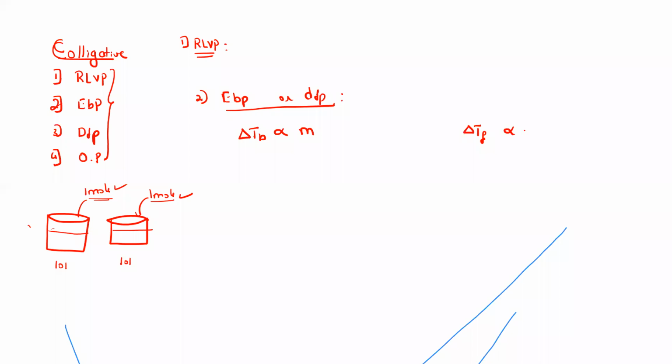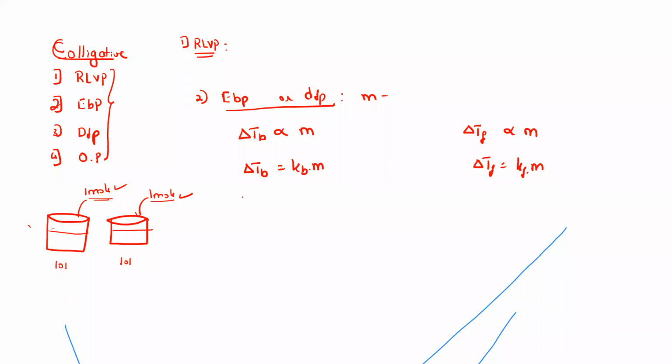Both will be directly proportional to the molality. That is the reason I took it this way. M stands for the molality here. So if I open this, it becomes delta TB equals KB into M. KB stands for the molar elevation constant, and here delta TF will be equal to KF into M, the cryoscopic constant. Both will be constants.